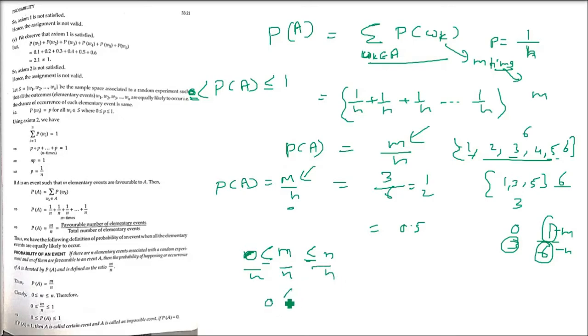Now let us divide both sides by n. So it will be m by n, and this is going to be 1. m by n is P(A). We have already seen this. So 0 is less than or equal to P(A) is less than or equal to 1. So the probability of A is between 0 and 1.